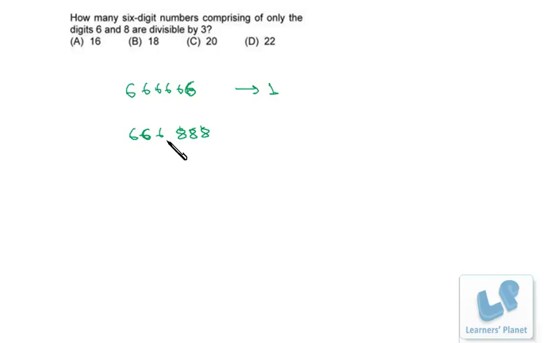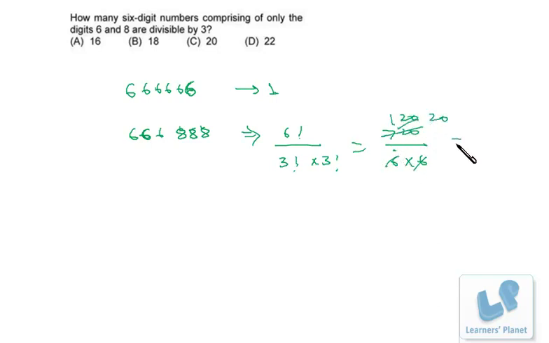So if we have three 6's and three 8's, how many numbers can be formed? These are 6 factorial divided by 3 factorial for 6 repeated three times and 3 factorial for 8 repeated three times. So it's 720 by 6 into 6. So in all 20 numbers can be formed, which are formed by three 6's and three 8's.